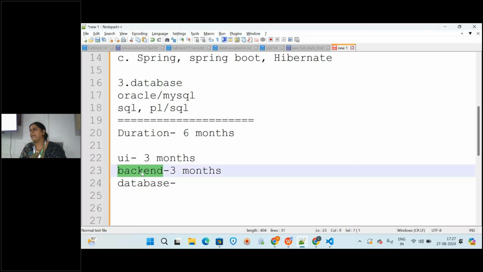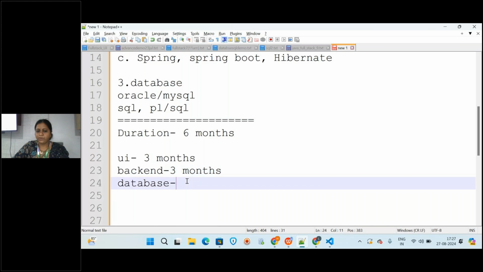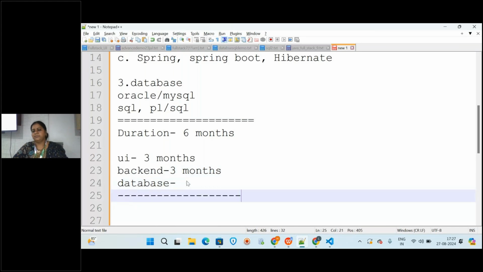So we have planned it like that. Okay, in between, if anyone wants, ma'am, I don't want like this, I want step by step, yes, you can choose in any way. So whatever it is, this is the course duration that you are going to learn.